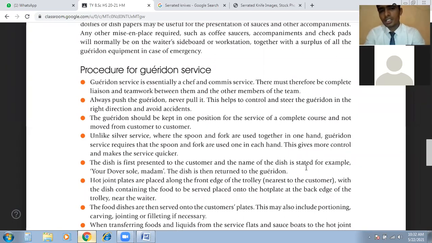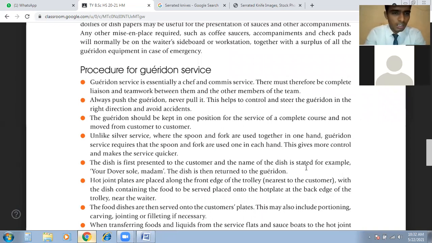Every task of F&B, or of the hotel, the kitchen, housekeeping, everything comes under hotel management or the hotel organization, which works by teamwork.